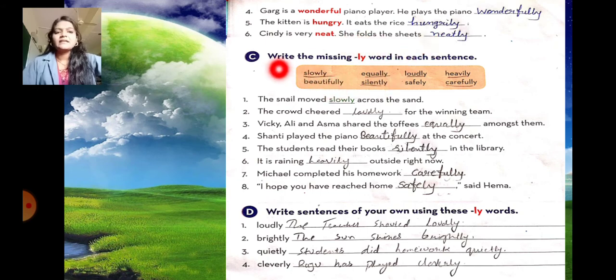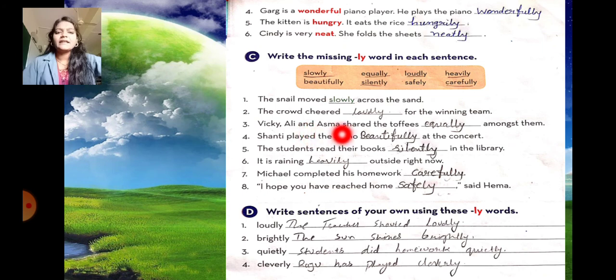Exercise C, write the missing ly word in each sentence. Here a box is given. From this box you have to fill the blanks with proper ly words. Number 1, the snail moved slowly across the sand. The crowd cheered loudly for the winning team.